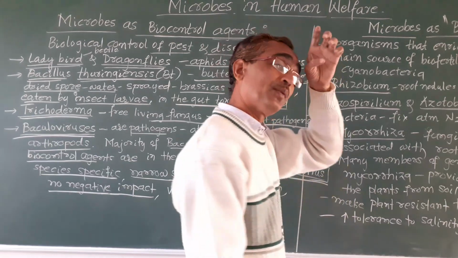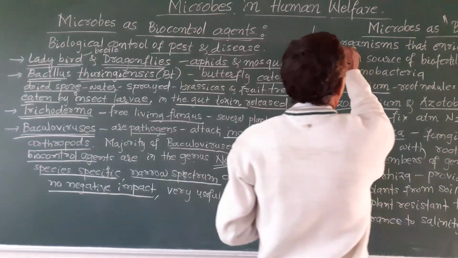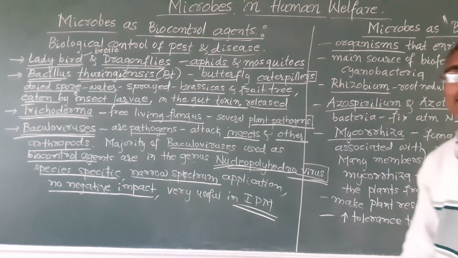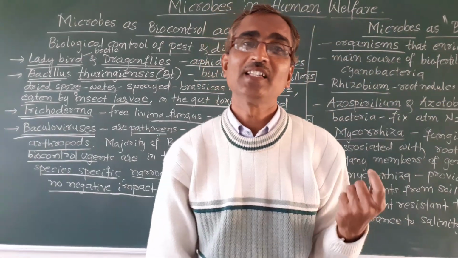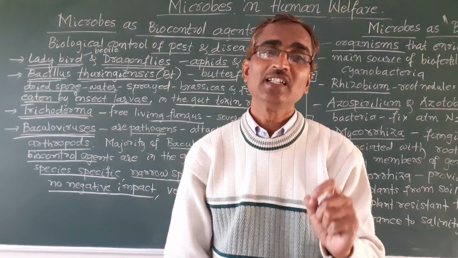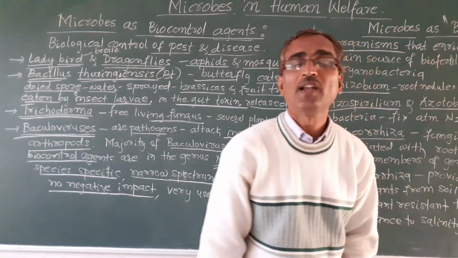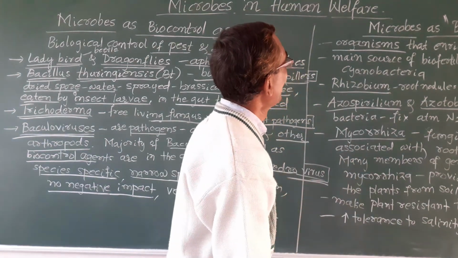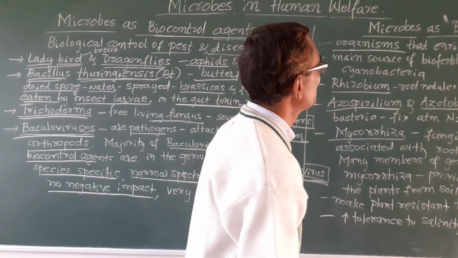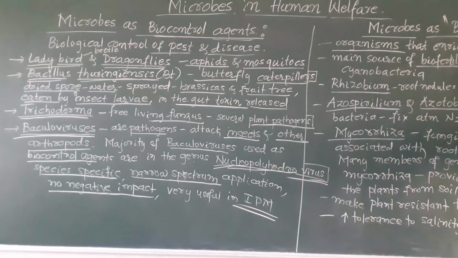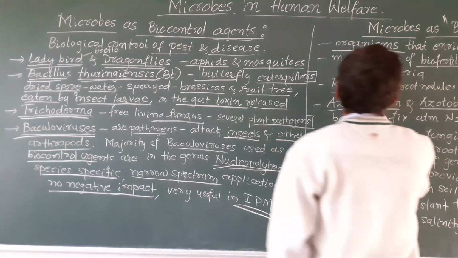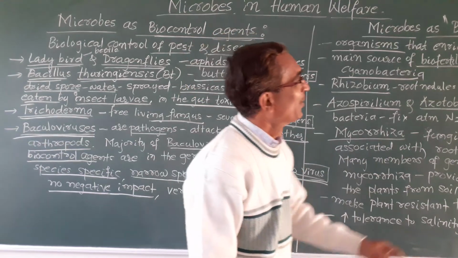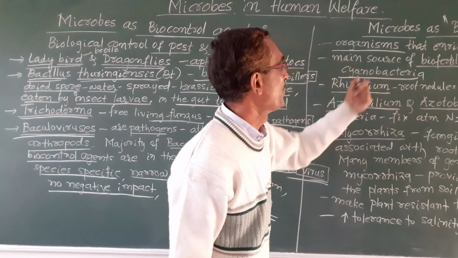Okay, so biofertilizers are the organisms that enrich the nutrient quality of the soil. Bio means life, having living organisms. Fertilizer means something which enriches the nutrient quality of the soil. They are called biofertilizers. The main sources of biofertilizers are bacteria, fungi, and cyanobacteria. So the different organisms used as biofertilizers are bacteria, fungi, and cyanobacteria.